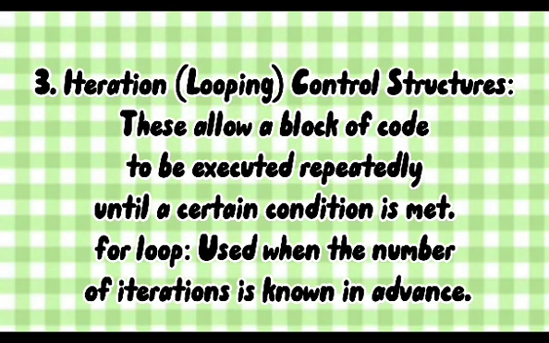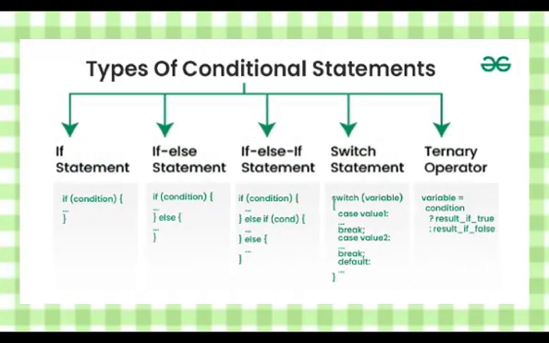The last C++ control structure is iteration or looping. This allows a block of code to be executed repeatedly until a certain condition is met. Conditional statements are programming instructions that control a program's execution by running different code blocks, depending on whether a condition is true or false.